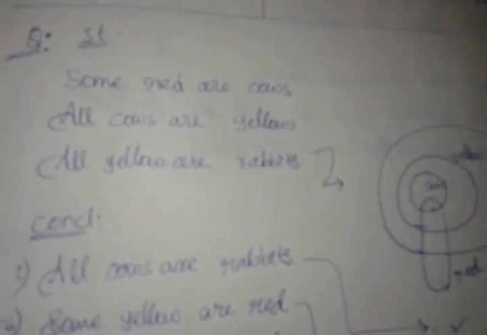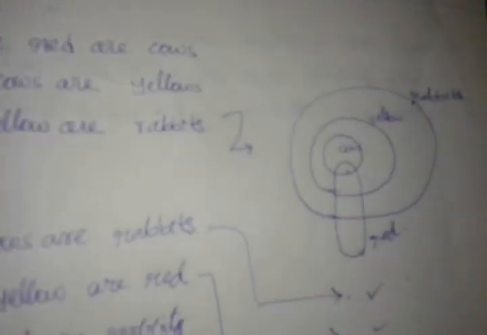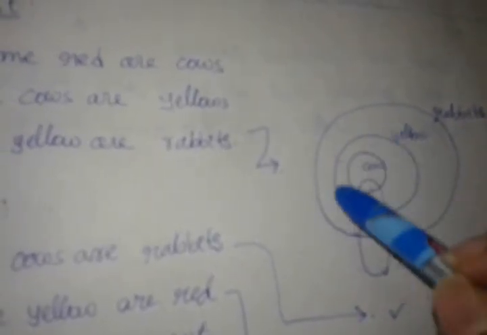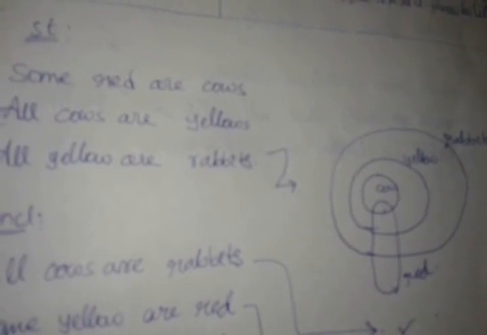Then all yellow are rabbits, which I have drawn. Then some red are cows, which I have also drawn. This is the basic diagram that I will draw.